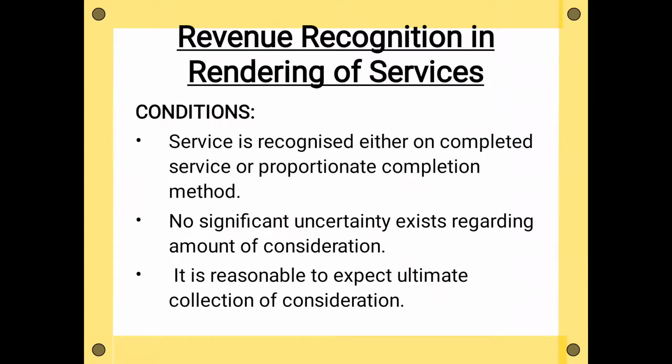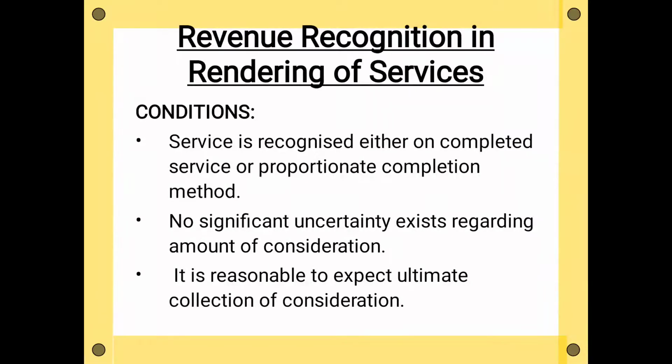In such cases, how should the revenue be recognized? There are two methods. Service revenue is recognized either on the completed service method or the proportionate completion method. That means either you can recognize this revenue after full completion of a service or on proportionate completion of the service.